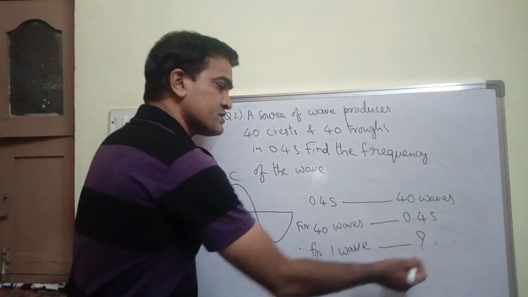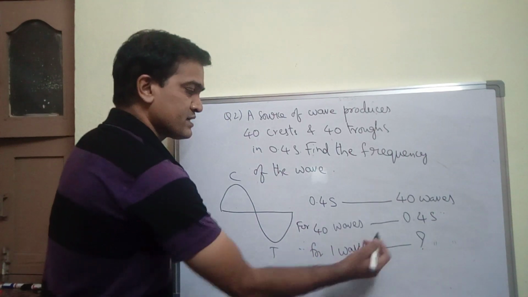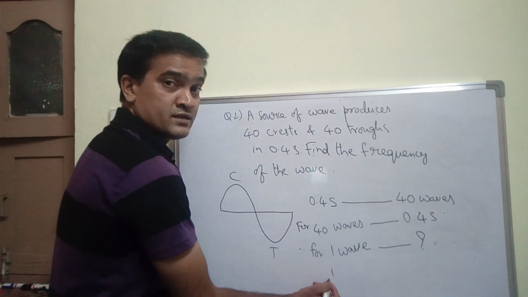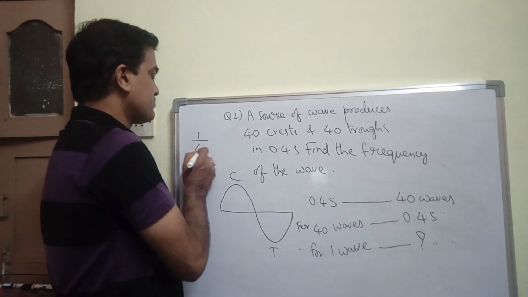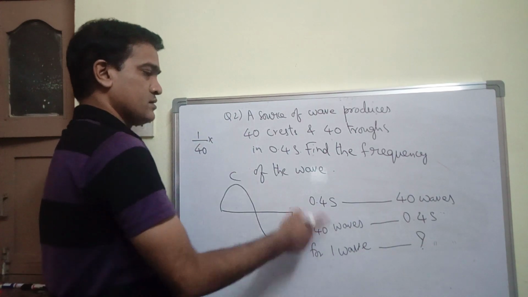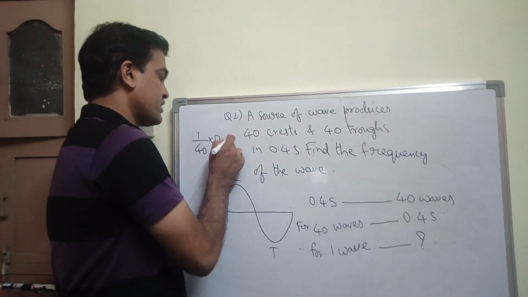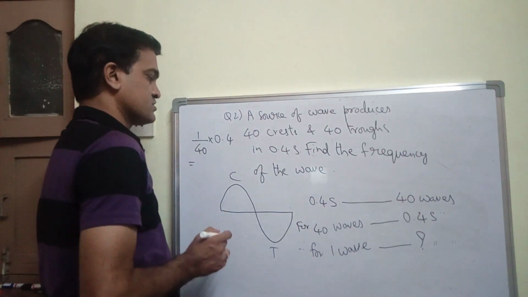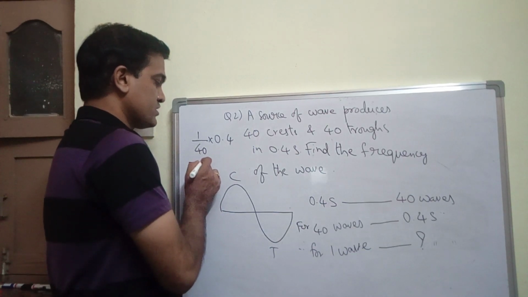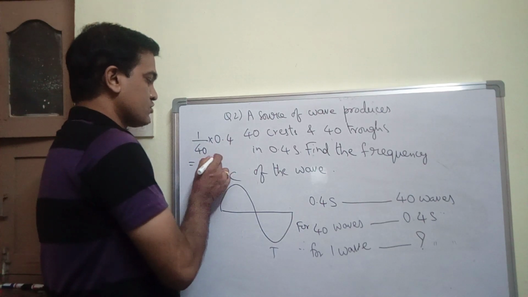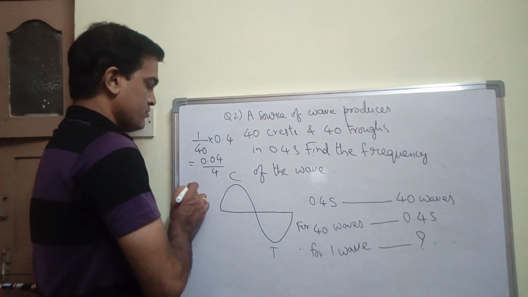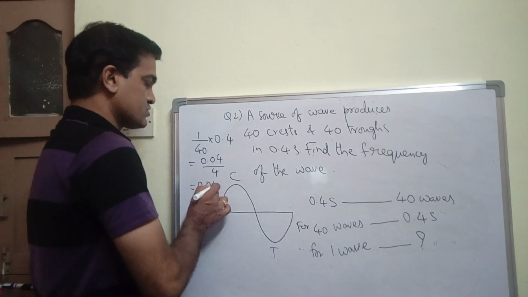So for one wave, what is the time? You can write like this. Can you see this? Okay, let me write here. 1 divided by 40 into 0.4, which is nothing but 0.04 by 4, which comes out to be 0.01 second.